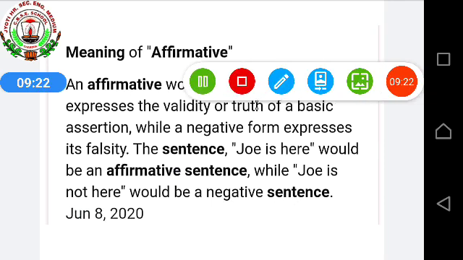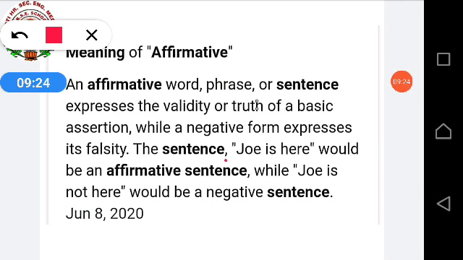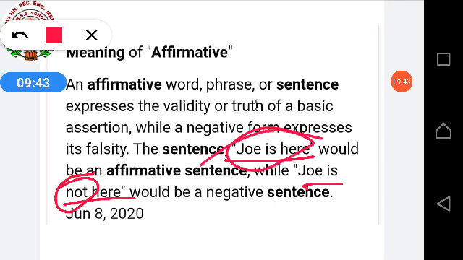When I am talking about an affirmative sentence, the sentence is totally positive. Joe is here. But here the sentence became negative just because of this "not." Joe is not here. That is what makes the difference. An affirmative sentence will be positive every time, and the sentence is not to be called affirmative if "not" is present there. Then it will be changed into a negative sentence.